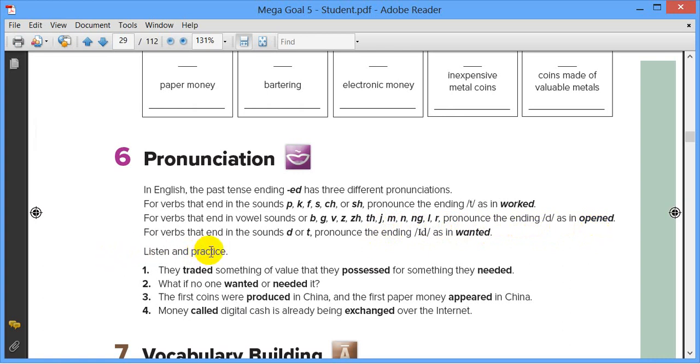For verbs that end in the sounds d or t, pronounce the ending id, as in wanted. Listen and practice. 1. They traded something of value that they possessed for something they needed. 2. What if no one wanted or needed it? 3. The first coins were produced in China, and the first paper money appeared in China. 4. Money called digital cash is already being exchanged over the Internet.